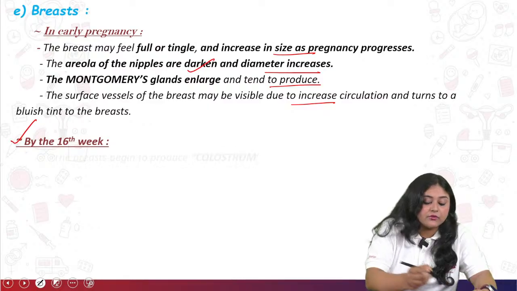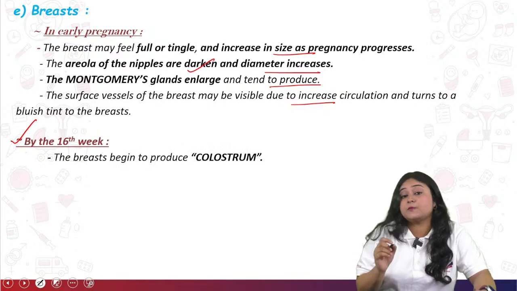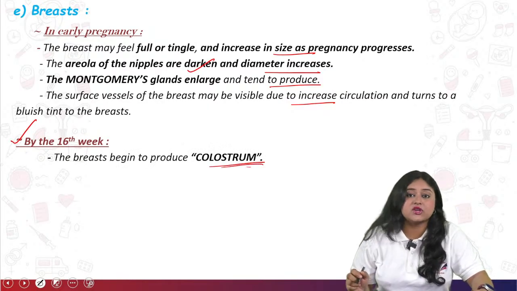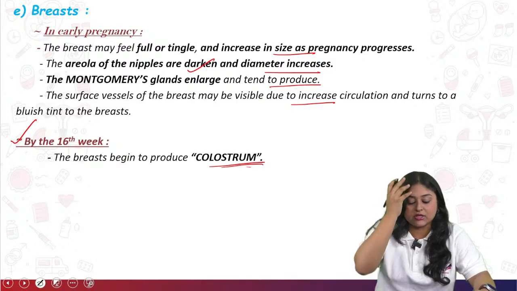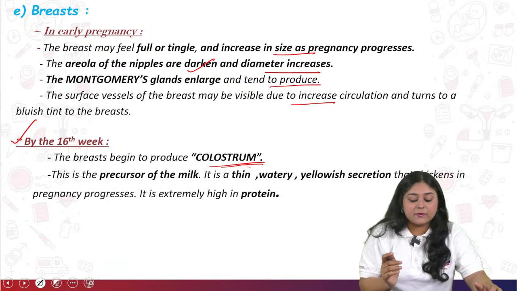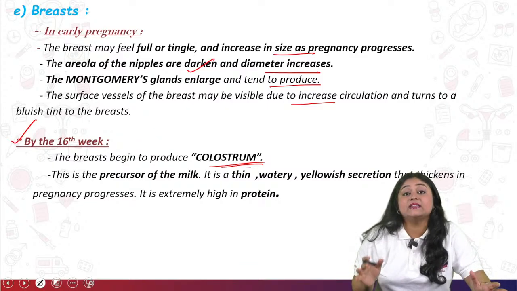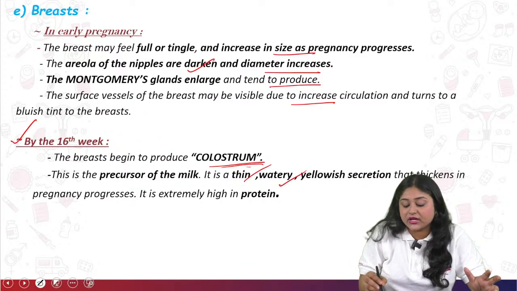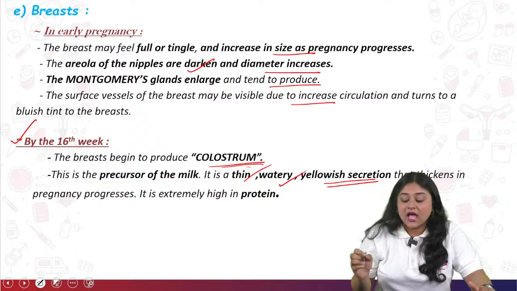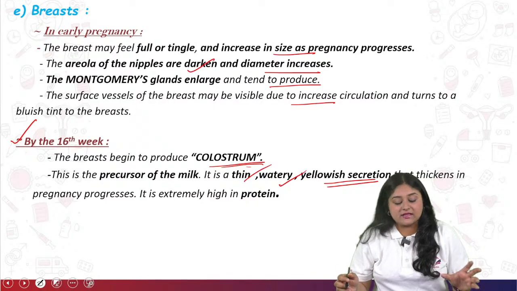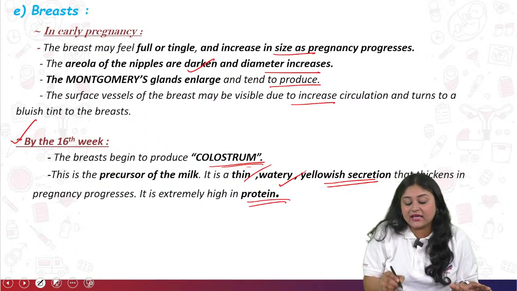By the 16th week, what changes are happening? The breast begins to produce colostrum. Colostrum is nothing but first milk production. It is very precious for the baby, and it is thin and watery, as well as yellowish in secretion, that thickens as the pregnancy progresses and is extremely high in protein.